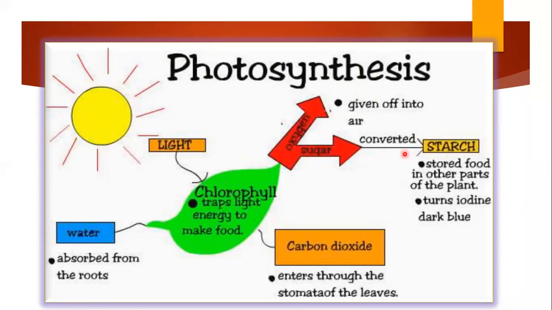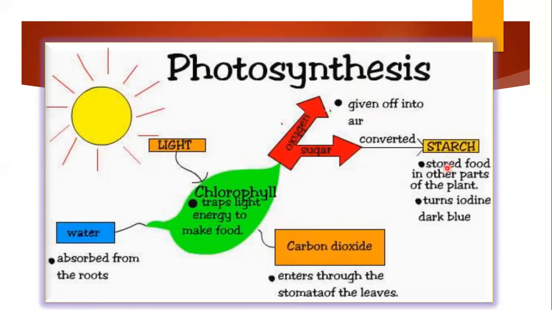Sugar is being converted into starch, which is stored as food in other parts of the plant. This food can be stored in any part of the plant, be it the leaf, stem, roots, fruits, anywhere. And the oxygen is being given off into the air.